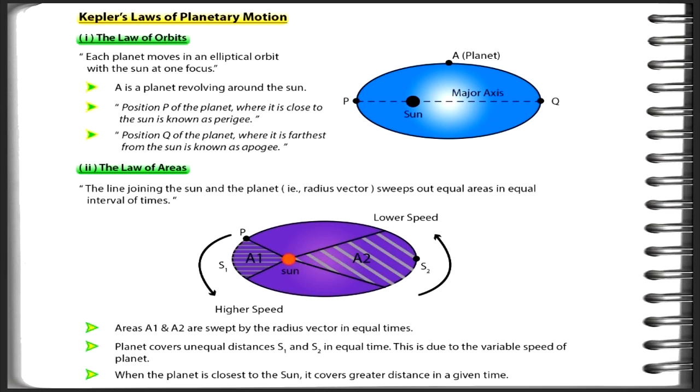The first law of Kepler is the law of orbits. Each planet moves in an elliptical orbit with the Sun at one focus. Here a diagram is given. See, A is a planet revolving around the Sun. Position P of the planet, where it is closest to the Sun, is known as perigee. Position Q of the planet, where it is farthest from the Sun, is known as apogee. A video is given here. Please watch.